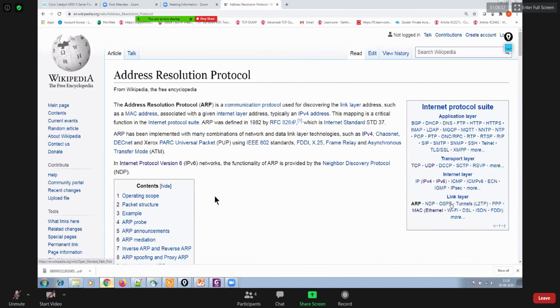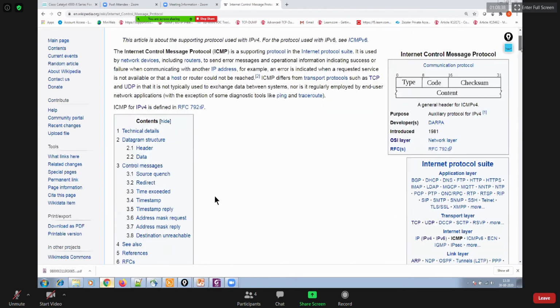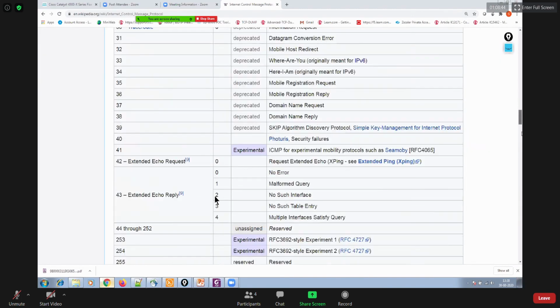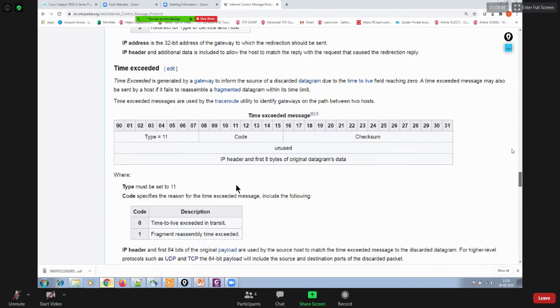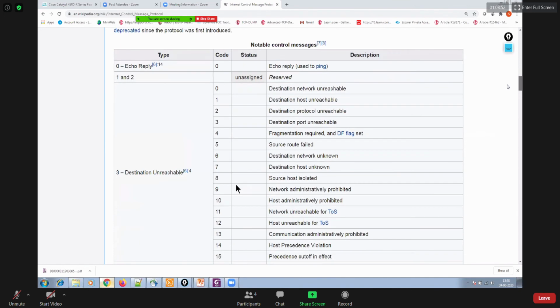And similarly, you can also look at the ICMP. So this is the ICMP packet, and you can read a lot of things about ICMP here. Okay, that's that, like type, code, checksum, like that. So, ICMP echo request. You should be aware of each and everything, right? So echo reply is type 0, right?